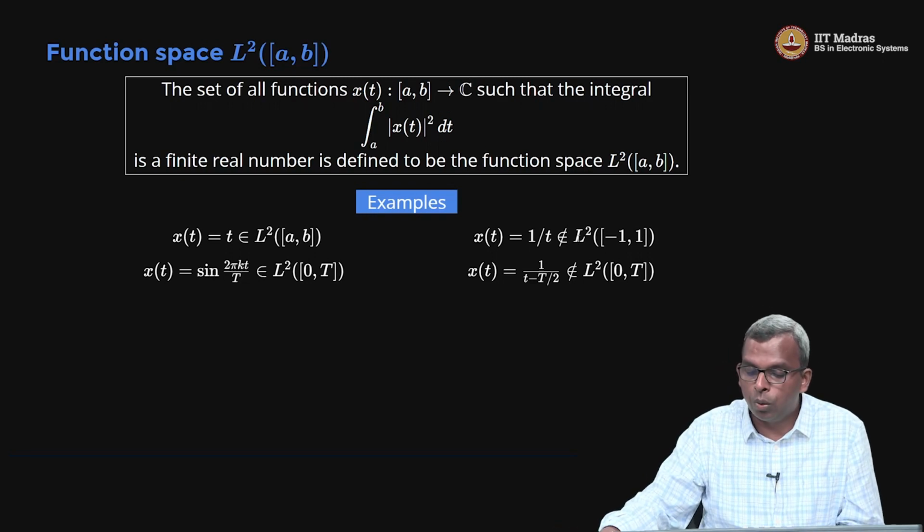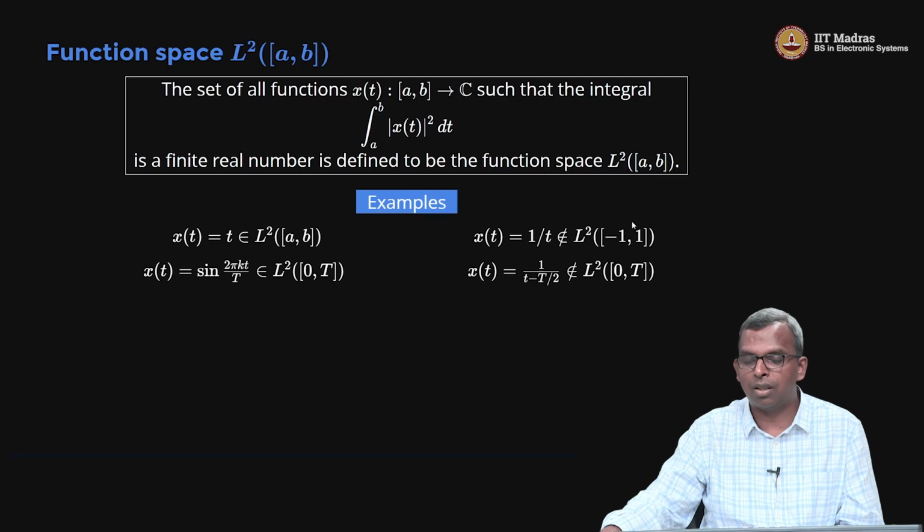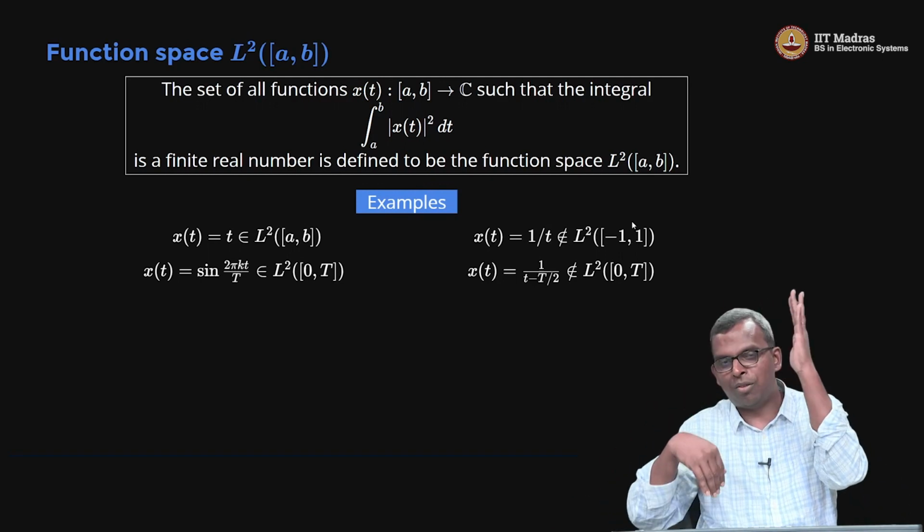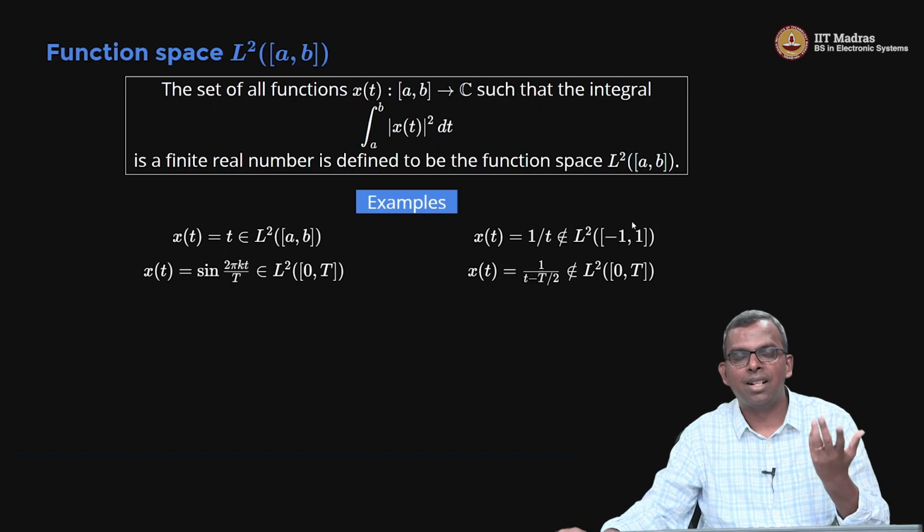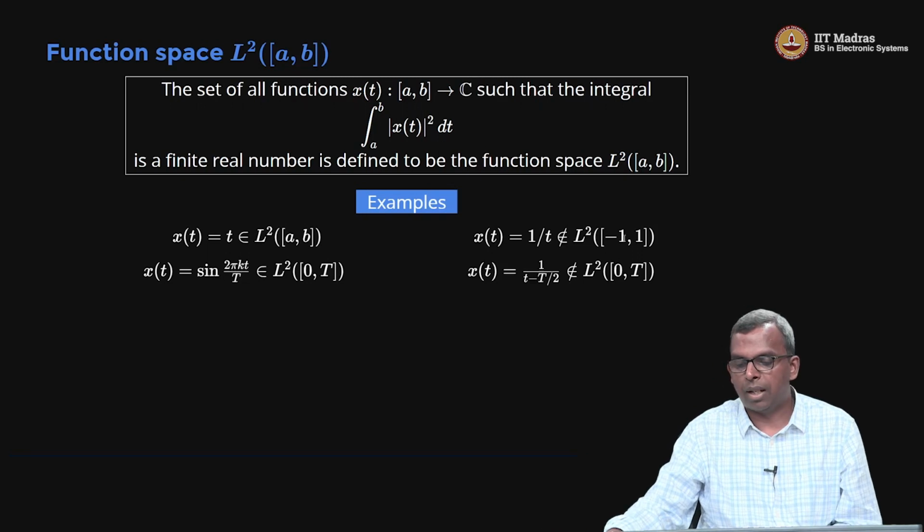But you know, if you do even finite, for instance -1 to 1, and if you think of a signal like 1 by t, it will not be in L2, right. Because it is 1 by t, at 0 it goes off to infinity, and when you square it, you can't integrate, you won't get a finite value there, right.